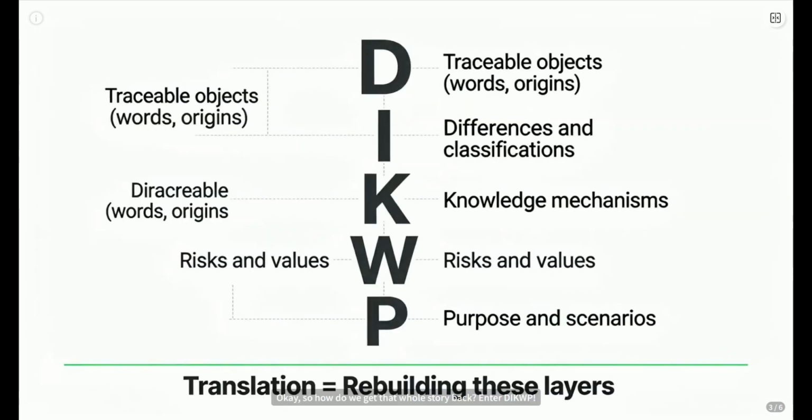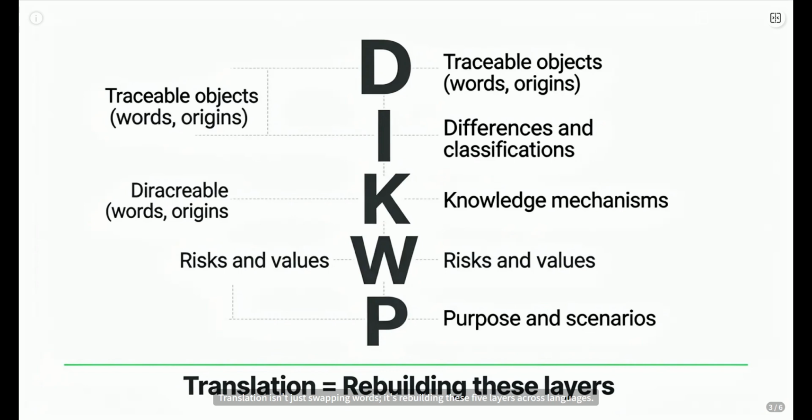Okay, so how do we get that whole story back? Enter DIKWP. Sounds fancy, right? Think of it as layers of understanding. First, D for data, the actual words, their origins. Then I for information, how things are different, classified. K for knowledge, the how and why, the mechanisms. W for wisdom or values, the risks, the good stuff, the user protection. And finally, P for purpose, why are we even translating this? For a doctor, a patient, an AI?